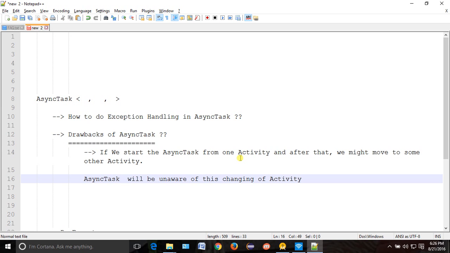Async task will not know about this changing of activity.